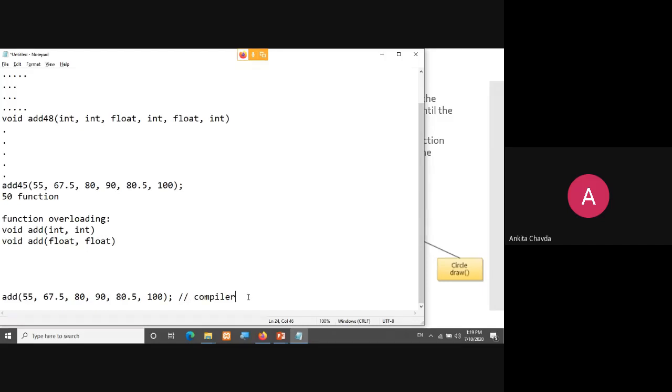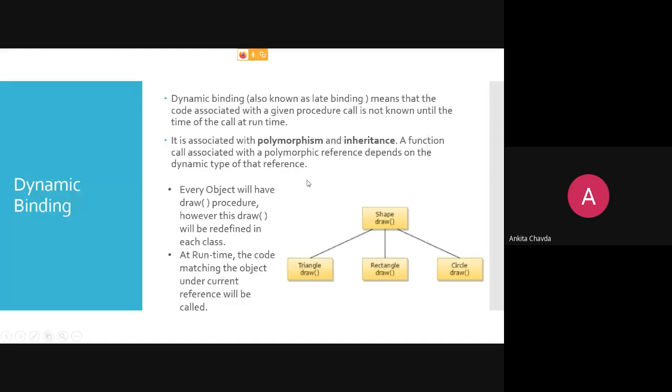Okay. At the time of compilation, the compiler knows which function I need to call. So known by the compiler means you know this thing at compilation time only. But what is dynamic binding? At the runtime only you will get to know which function will be called first. It means that the code associated with the given procedure call is not known until the time of the call at runtime. So till the runtime, you do not know which function will be called first.